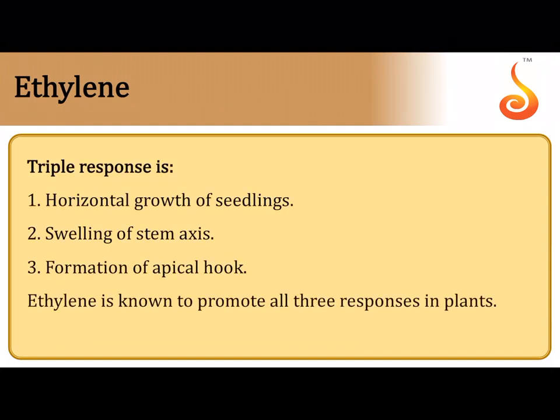Triple response. Now for triple response, you can see that there will be, mostly with respect to growth of seedlings, the stem will become thick and they will form a hook and they will start spreading on the lateral side. If the plant has to grow upwards like this, the plant will start growing on the horizontal side.